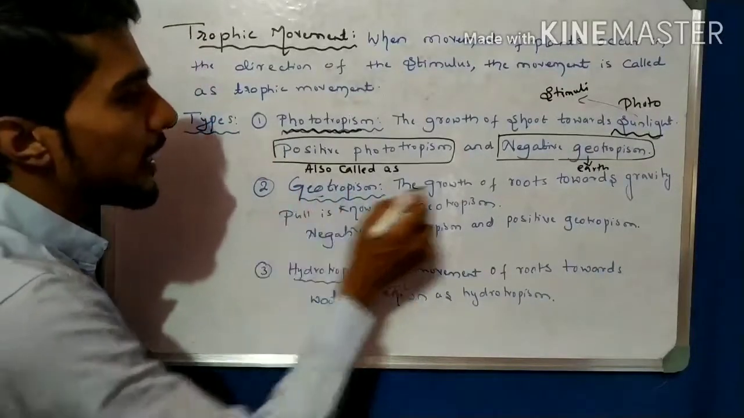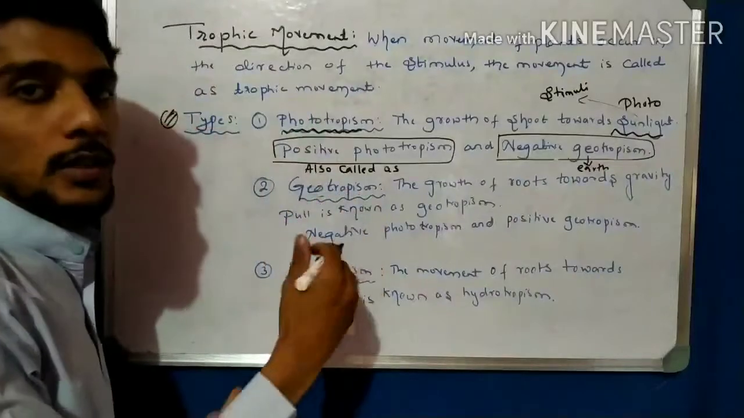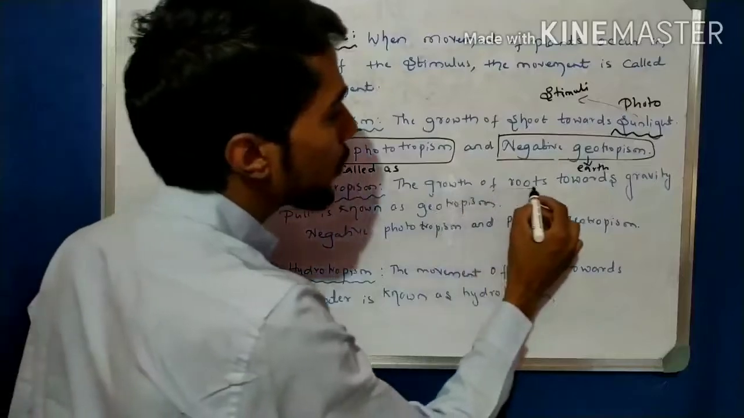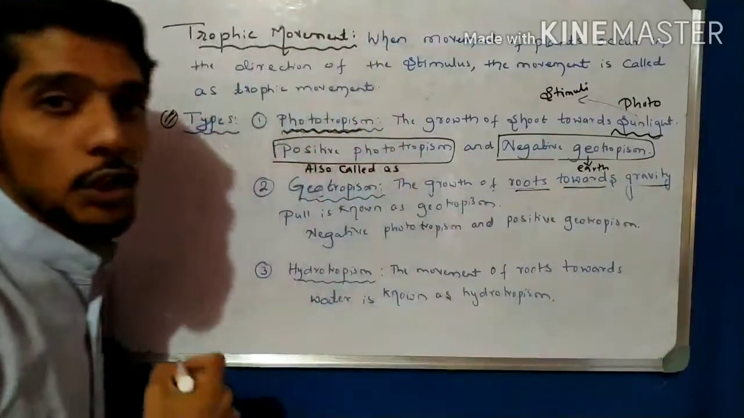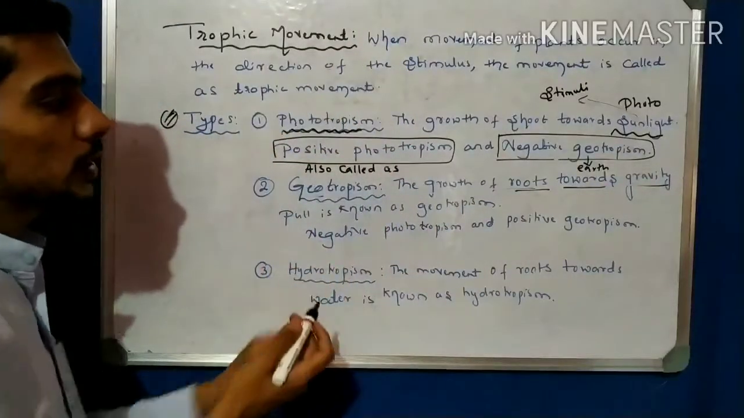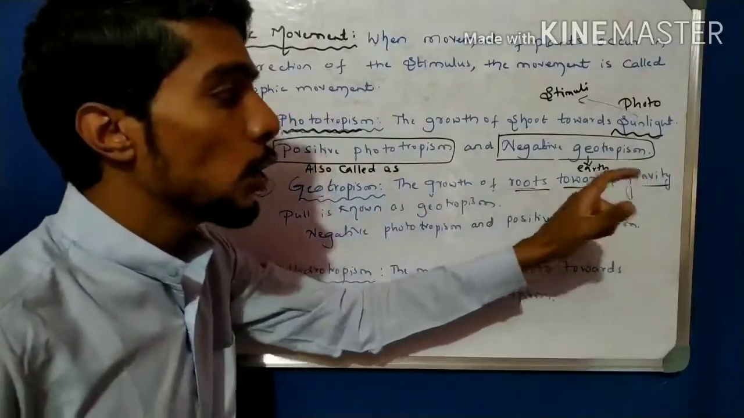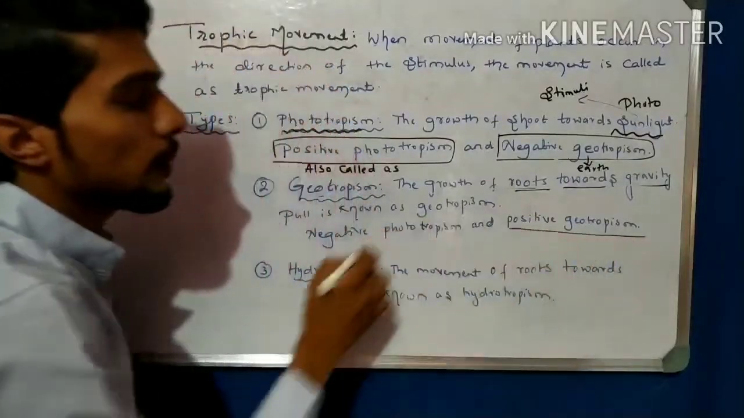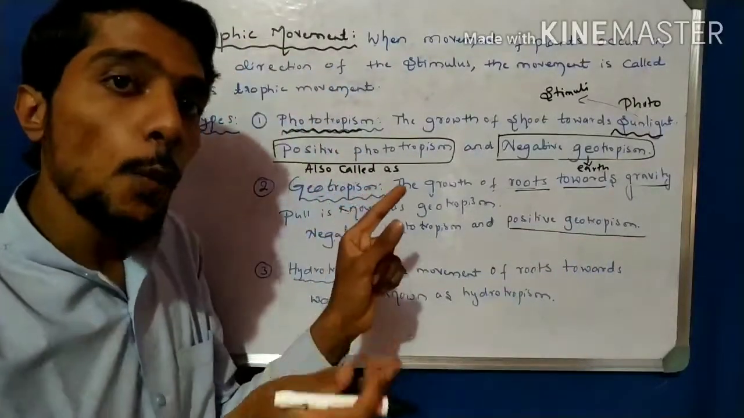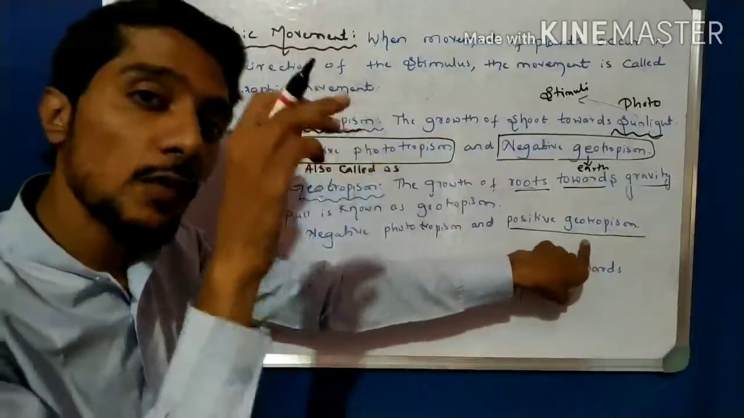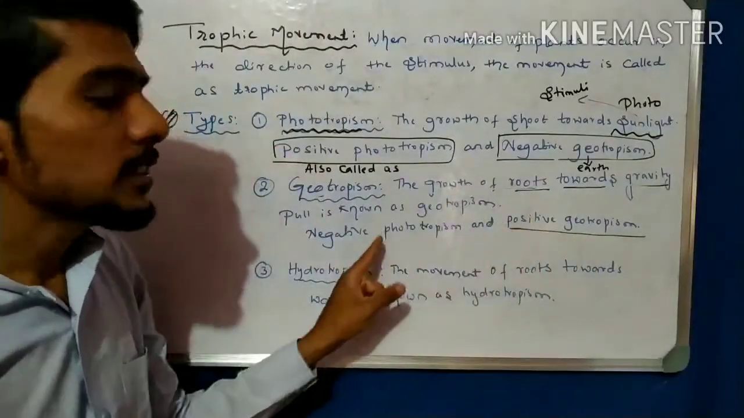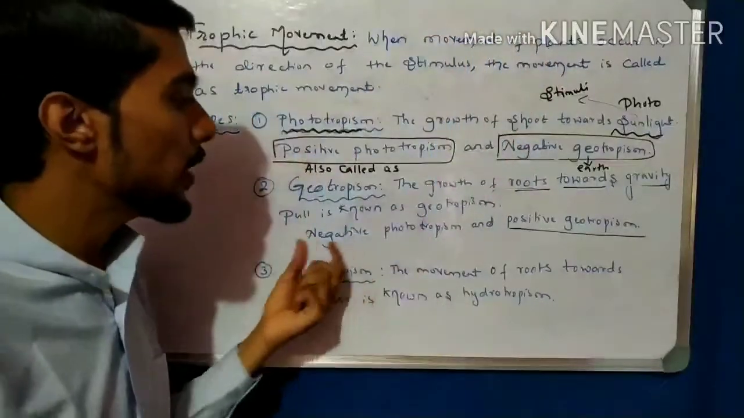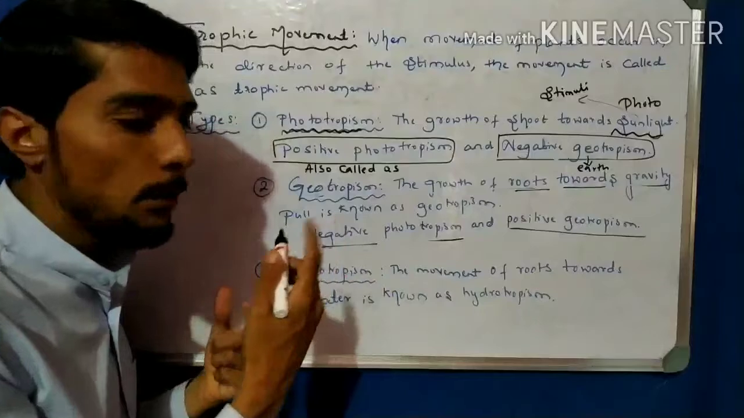Geo means earth, so tropism towards the earth, gravity. Geo means towards the earth or gravity. So the movement of the root towards gravity is called geotropism. Towards means in the direction of gravity, so it is taken as positive geotropism. And it is opposite to sunlight. Sunlight is upward, gravity is downward, so it is opposite, so it is taken as negative phototropism.